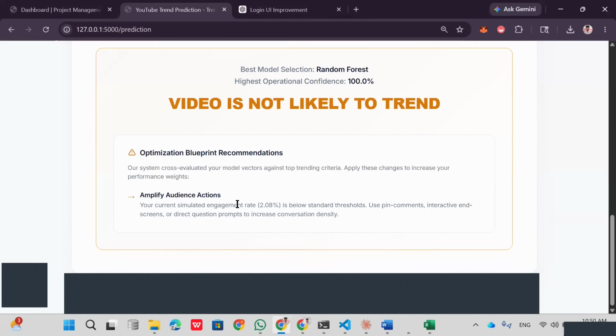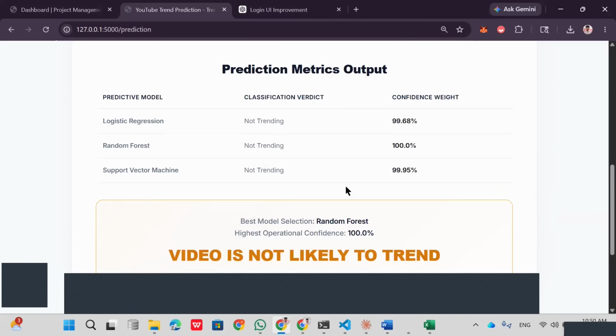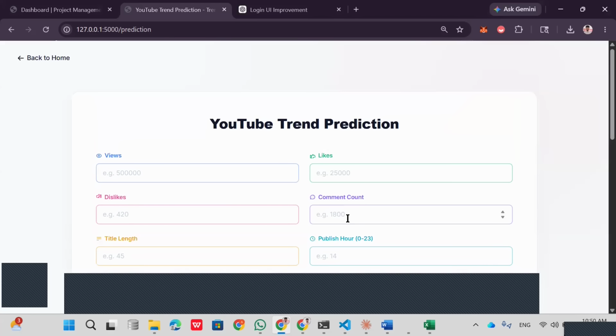you can see that the engagement rate is 2.8, which is below the standard threshold. So what we need to do is pin a comment and put an end-screen direct question prompt to increase the conversation density. And we can give some recommendations for YouTube trends, like when we can upload the videos. So like this, based on the input, we can check whether the YouTube videos will trend or not.